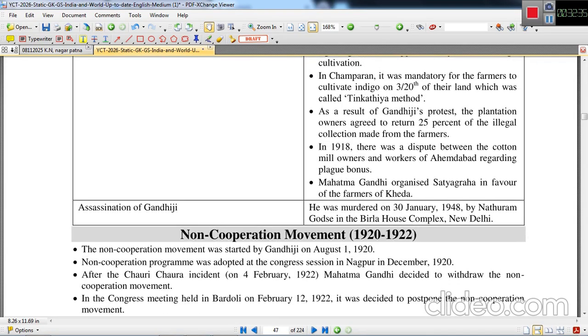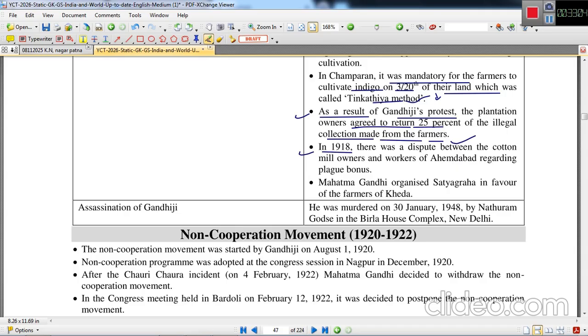In Champaran, it was mandatory for the farmers to cultivate indigo on 3/20th of their land, and this portion of land had to be the most fertile land as per the indigo planters' demand. This Tinkathia method was abolished later on. As a result of Gandhiji's protest, the plantation owners agreed to return 25% of the illegal collection made from the farmers.